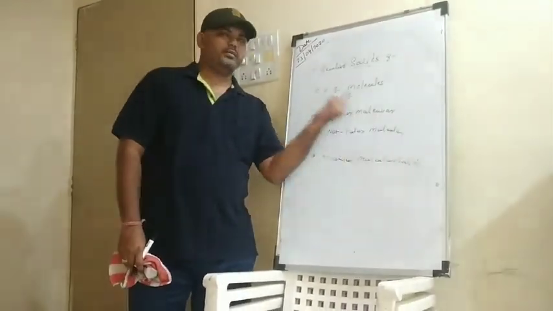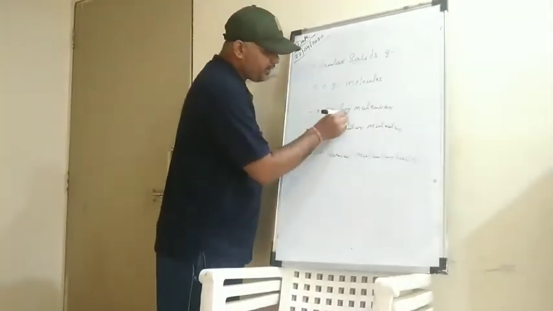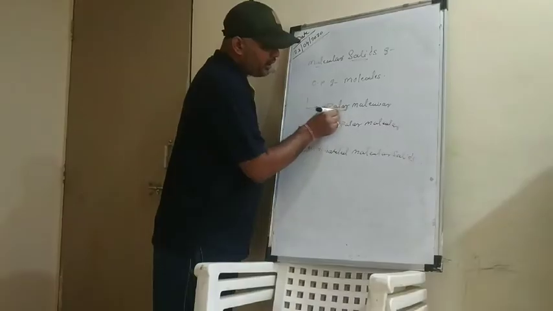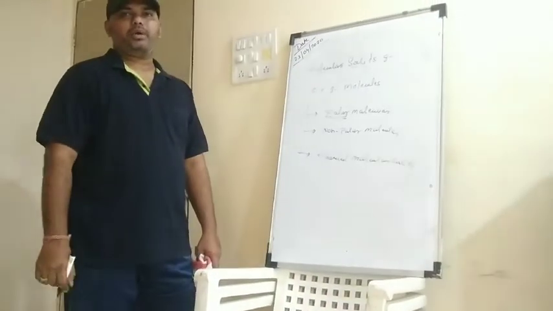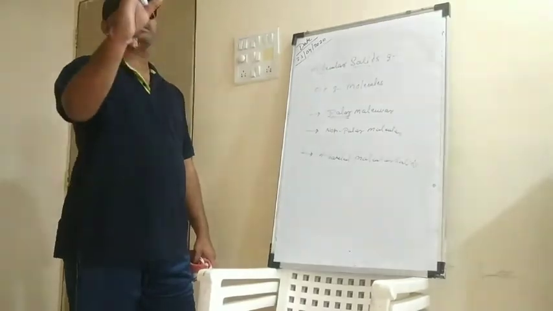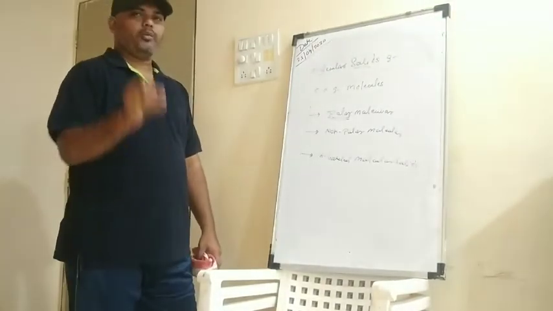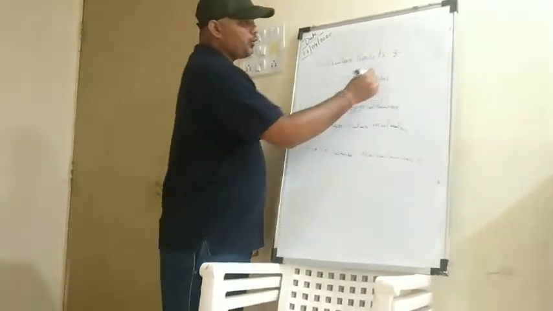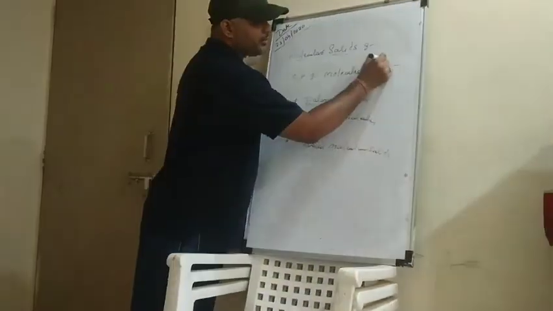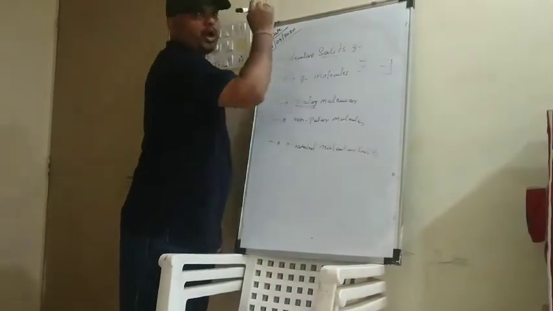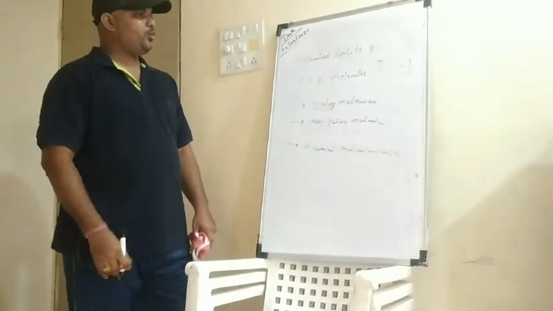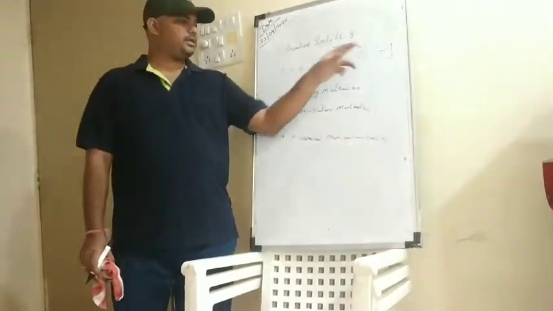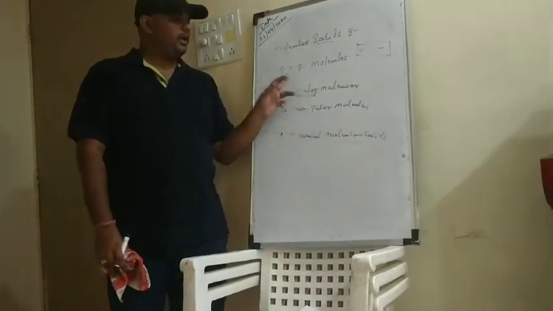What is polar? The word polar we had learned in the 11th standard, polarity. When does polarity appear? Polarity appears whenever there is a difference in electronegativity, or we can say whenever there are two opposing charges, that means one plus and one minus, the polarity is developed. Right?